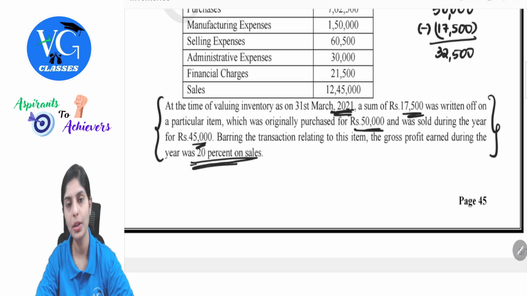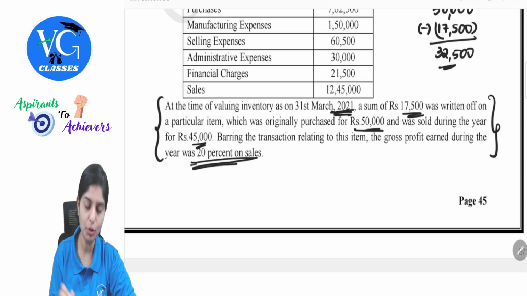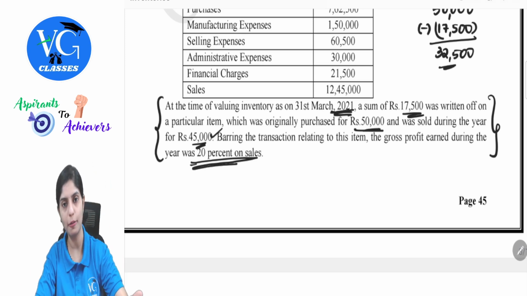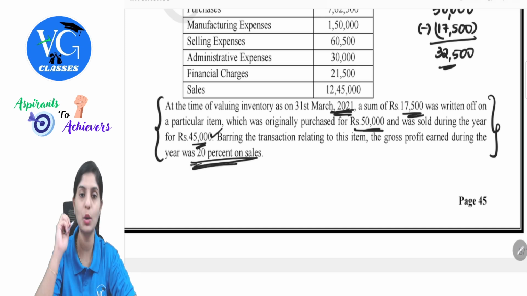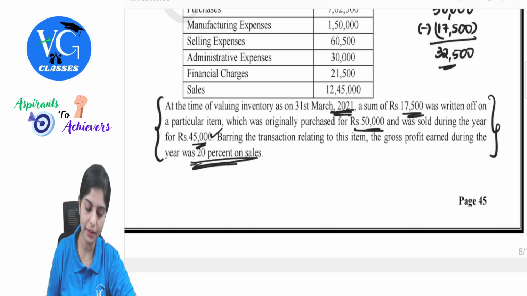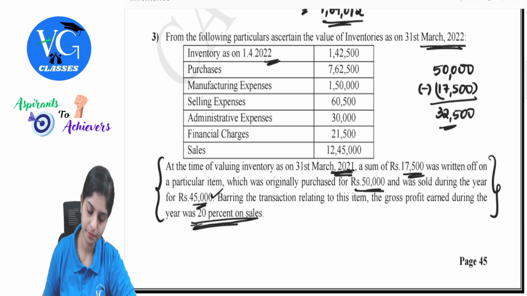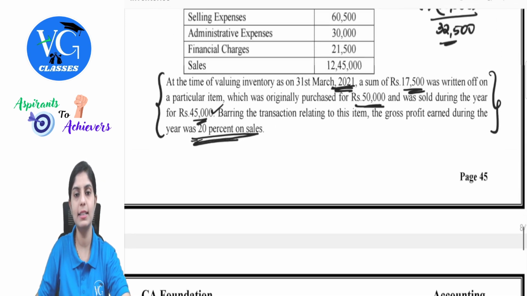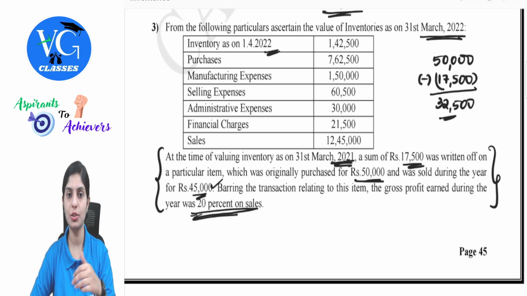Now what does this line mean? Excluding this particular transaction, because on 32,500 I am able to make 45,000, there is an excess profit. For all other items which is covered here, we calculate profit at 20% on sales. This is the criteria of the question which is available. In this case, can we apply the same steps we did in the previous situation? What did we do? Sales, and then, yes guys, can we apply the structure we followed in the previous case? What was the structure we followed?